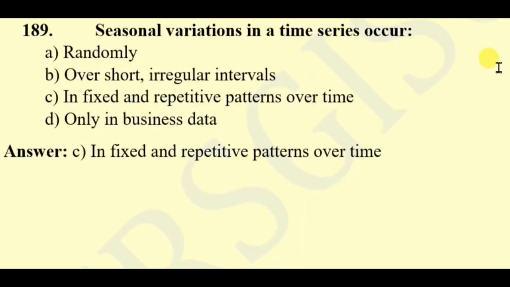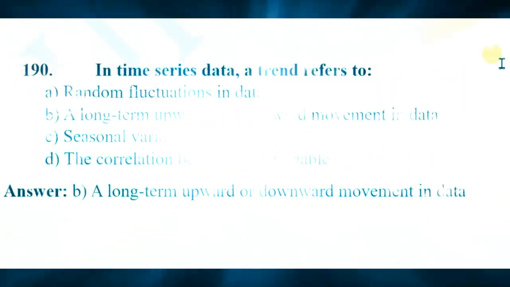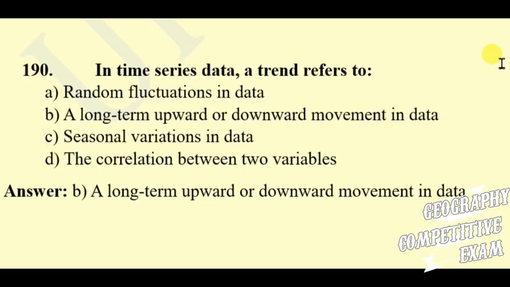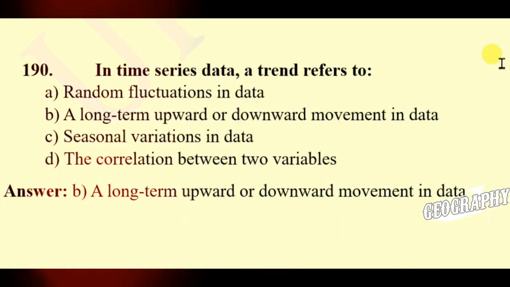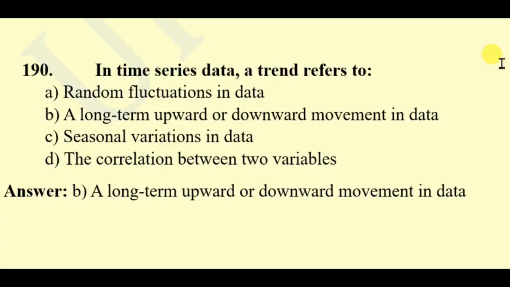Here the right answer will be in fixed repetitive patterns over time. Question 190. In time series data, a trend refers to random fluctuations in data, a long-term upward or downward movement in data, seasonal variations in data, the correlation between two variables. Here the right answer will be long-term upward or downward movement in data.